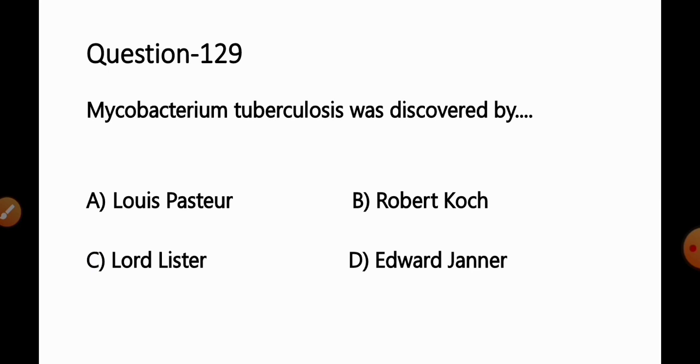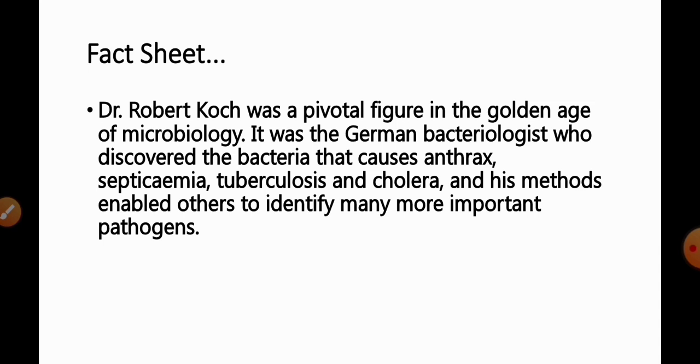Move to the next question, number 129. Mycobacterium tuberculosis was discovered by option A, Louis Pasteur, B, Robert Koch, C, Lord Lister, D, Edward Jenner. Fact available for this question: it is also one of the repeatedly asked and easiest questions. Dr. Robert Koch was a pivotal figure in the golden age of microbiology.